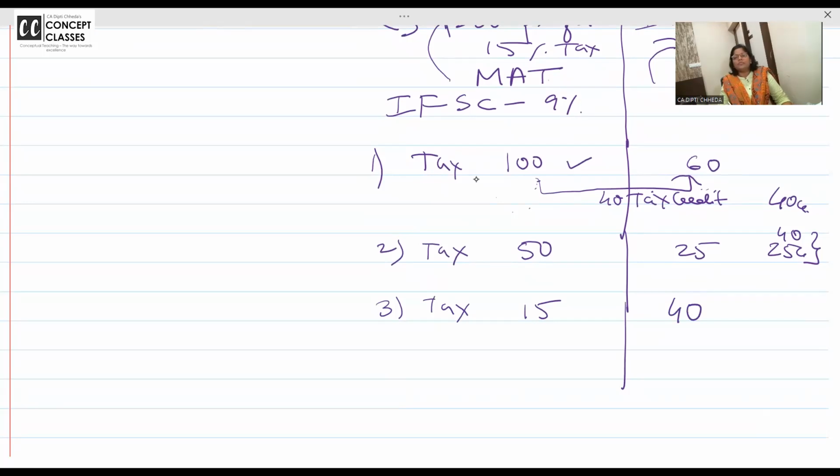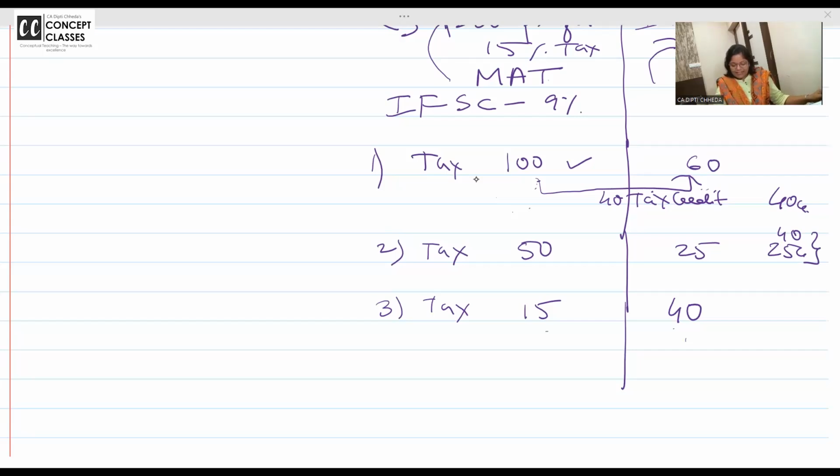Now which tax I should pay? 15 or 40? I want the answer from you all. Minimum to minimum, so you have to pay 15. But your normal tax is coming to 40. Which tax I should pay? Unmute and speak up quickly, or you can put it in the chat box. This concept is like the base for the MCQs and for solving the jumbo problems of 8 marks. Today I am just doing this slabbing; if the slab is permanent, then we will build buildings by solving many problems.